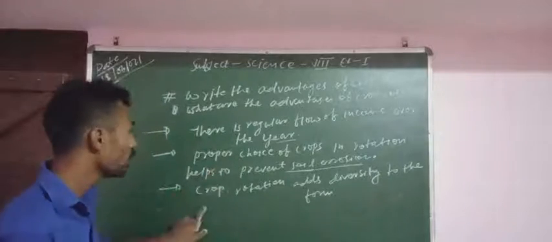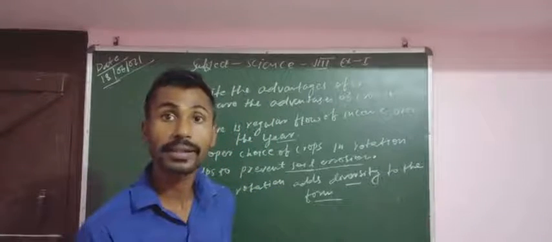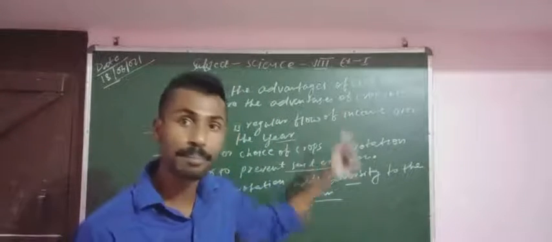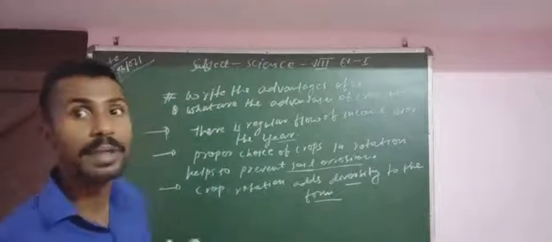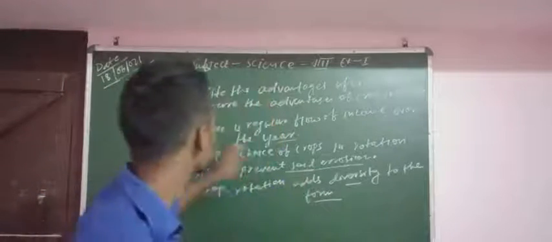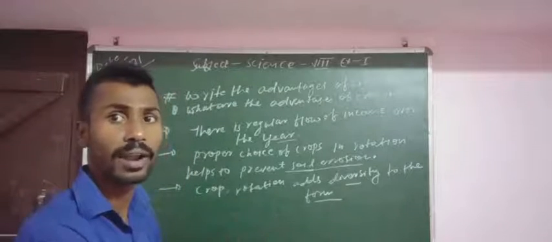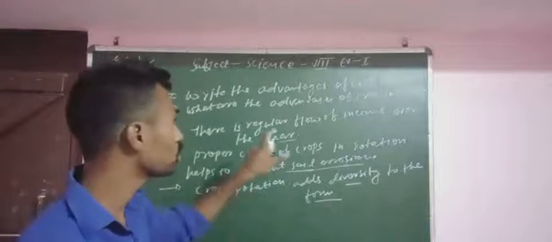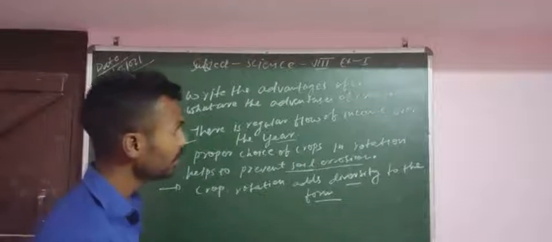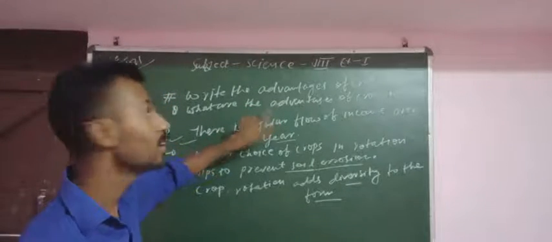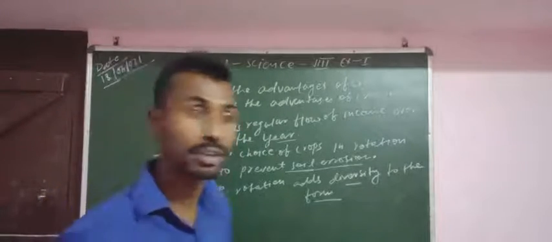So that is the important thing: crop rotation adds diversity to the farm. Diversity means options, varieties. So these are the basic advantages of crop rotation. These are the beneficial points we can write when the question is: what are the advantages of crop rotation? Or why is crop rotation important for the soil? Two questions and these are the answers. You can write all the points.